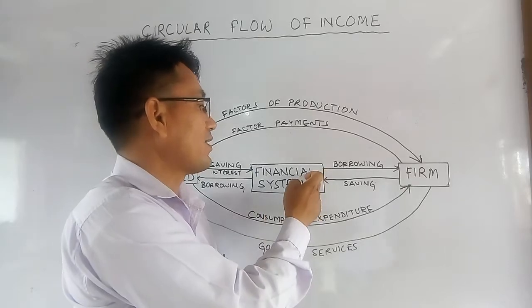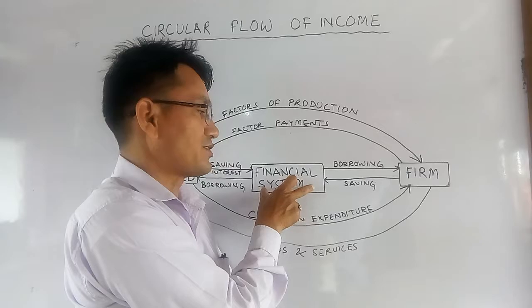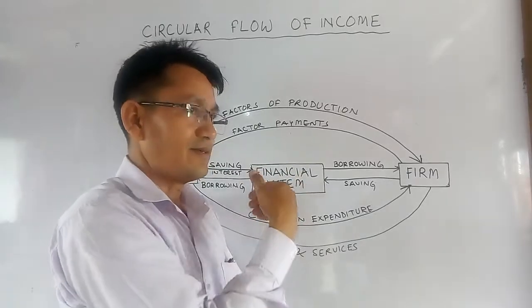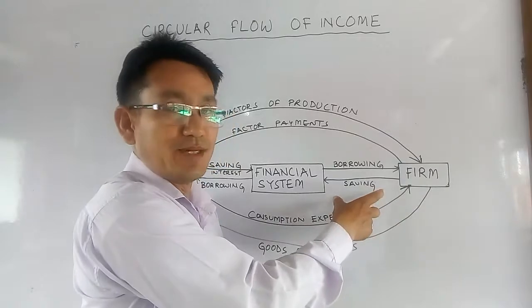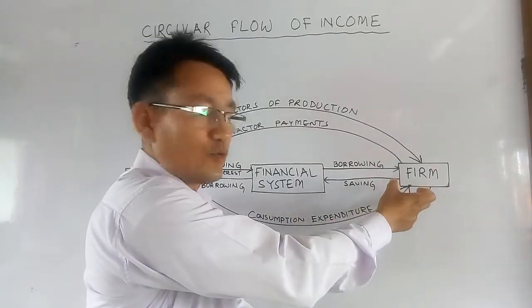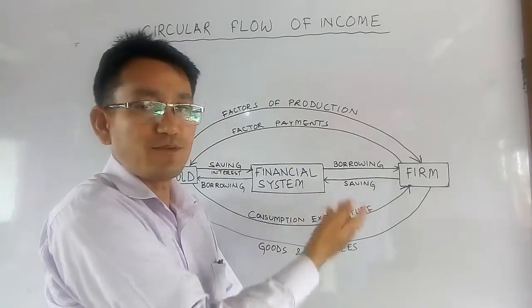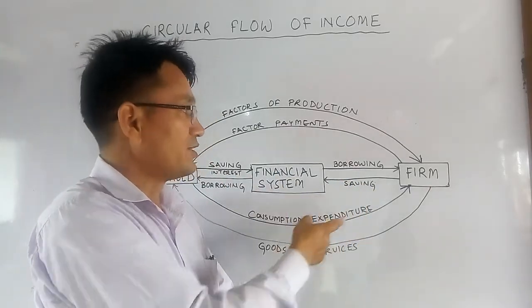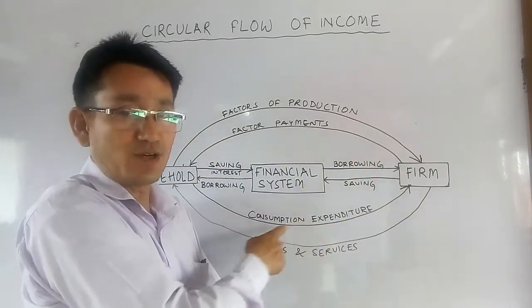So the firm borrows money from the financial system, and in course of time, the firm also saves some money from its profits for future capital formation, for the enlargement of the firm and all. This is about the circular flow of income in a two-sector economy.